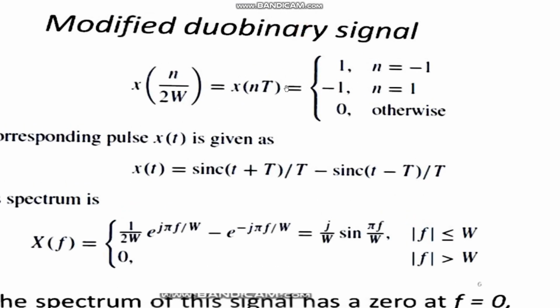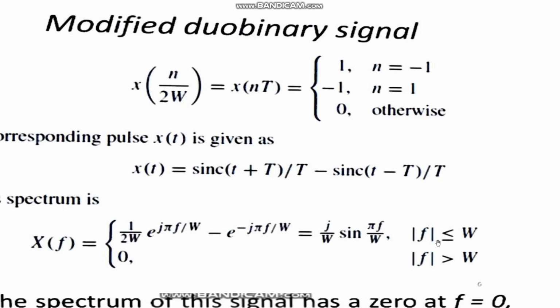This is called the modified duo binary signal, and the corresponding x of t, after solving this equation as in the previous case, we are going to get x of t as sinc of (t plus T) by T minus sinc of (t minus T) by T, and the spectrum is given by this equation.